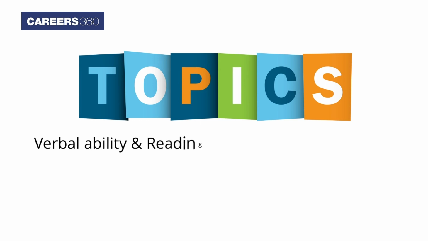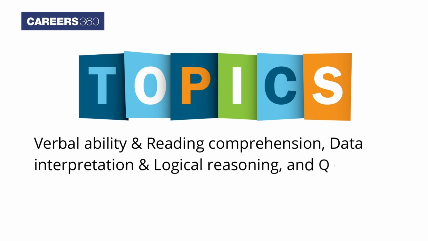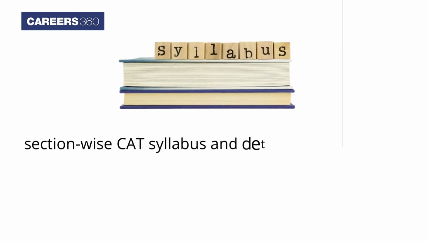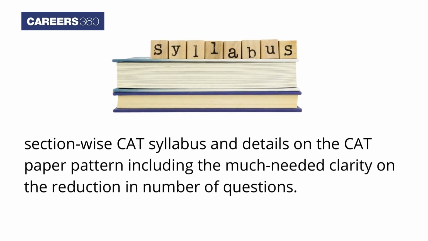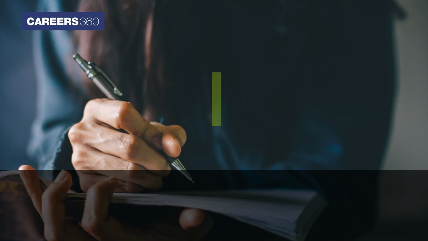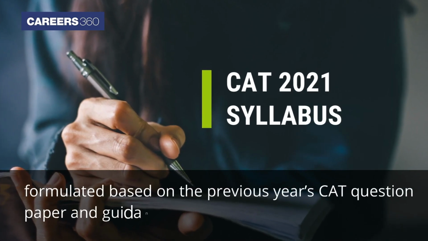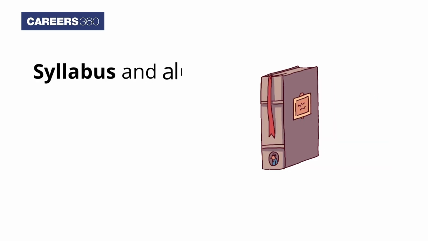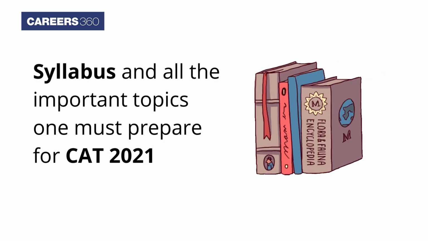CAT syllabus comprises important topics from 3 sections, namely verbal ability and reading comprehension, data interpretation and logical reasoning, and quantitative aptitude. Here in this video we provide section-wise CAT syllabus and details on the CAT paper pattern, including the much needed clarity on the reduction in number of questions. The CAT 2021 syllabus provided here has been formulated based on the previous year's CAT question paper and guidance by experts. Now let us dive into the syllabus and all the important topics one must prepare for CAT 2021.